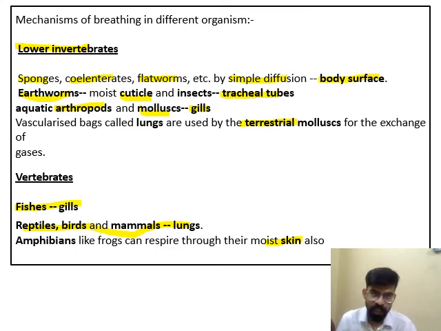So these are some examples of different animals and the different body structures that help in the breathing of gases, starting with the lower invertebrates and finishing with the vertebrates. Humans come under mammals, and humans mainly respire with the special respiratory system known as lungs.